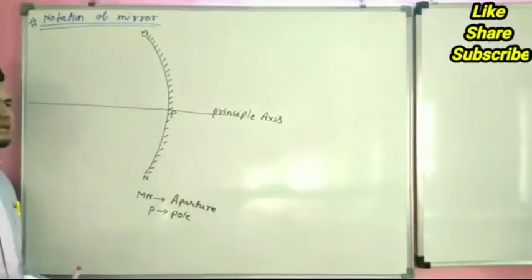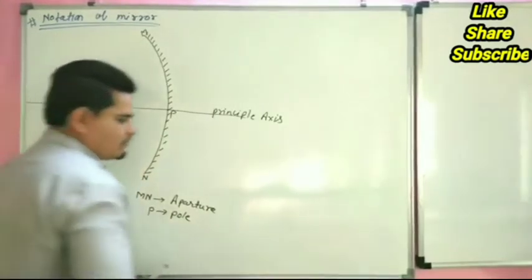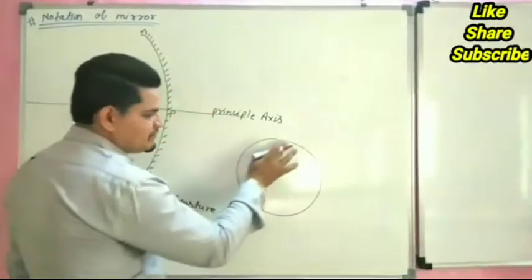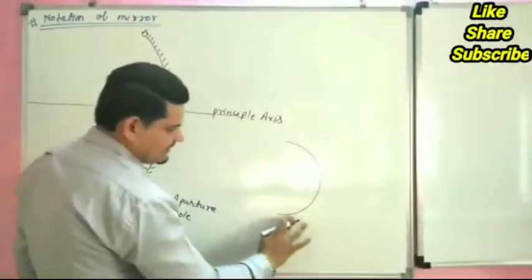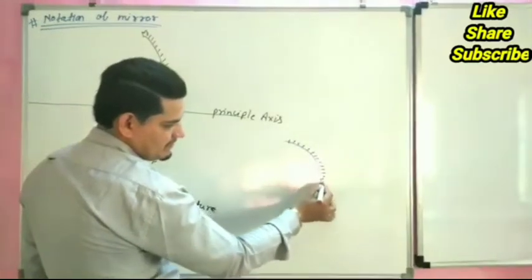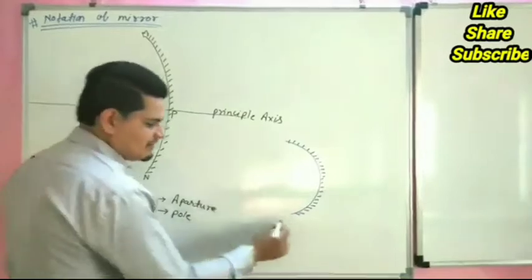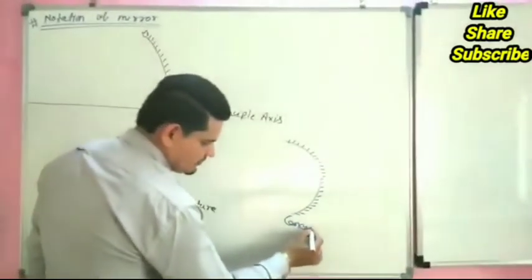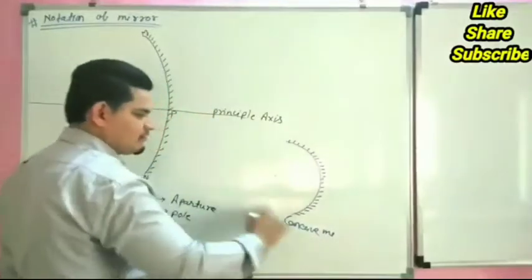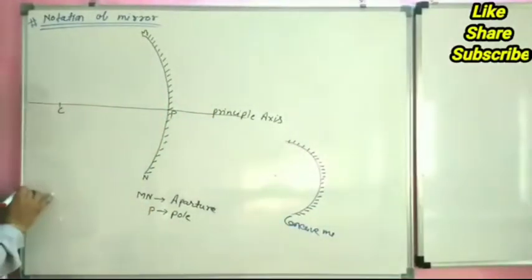We all know a spherical mirror is a part of a circle, because this is our circle. If we take this part and polish one side of it, this is called a concave mirror. So this is the center of the total mirror.